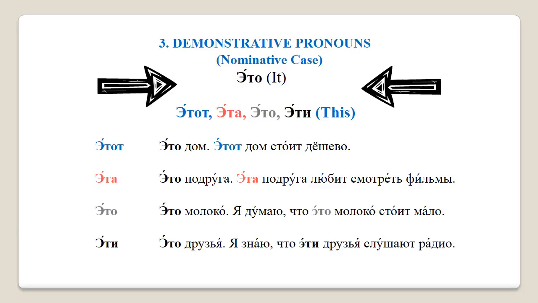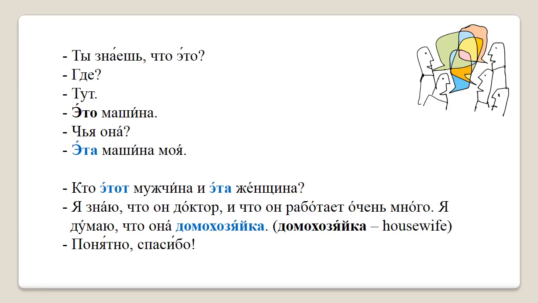Это друзья. Я знаю, что эти друзья слушают радио. These are friends. I know that these friends listen to the radio. Now let's practice using this new material in conversation. I will read each dialogue to Leon first and then translate it.